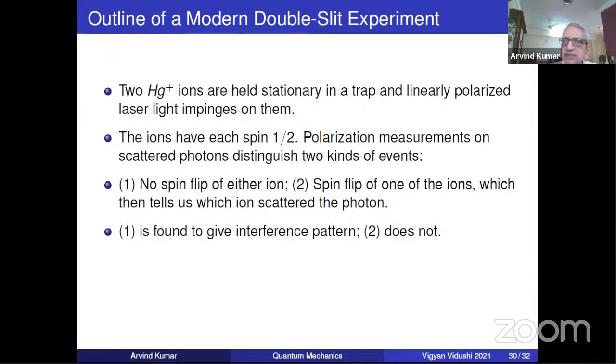And the laser light is getting scattered. If you don't determine through which of the two ions the photon has passed, then there will be an interference pattern. If your events are such that a spin flip has happened in one of the ions, then you can say the photon has gone through that one, so you have localized the photon, and the interference pattern disappears.